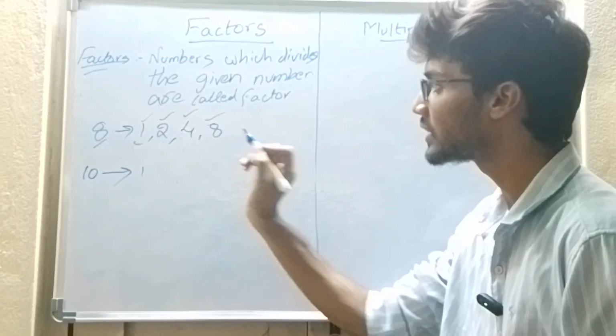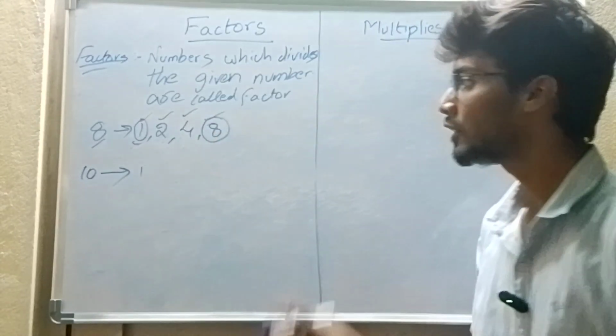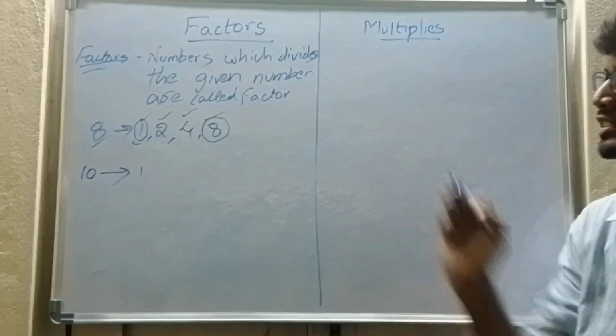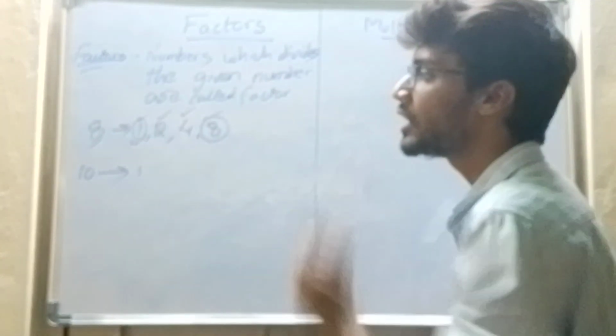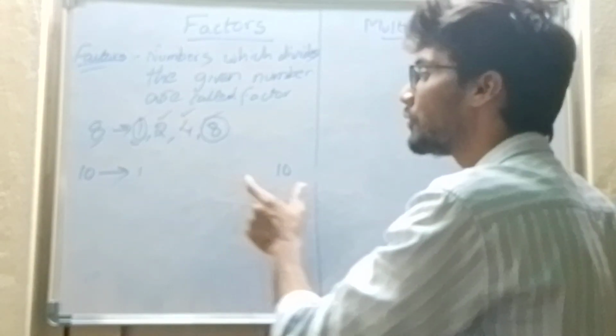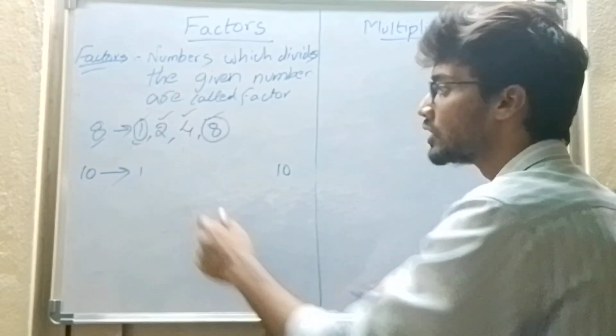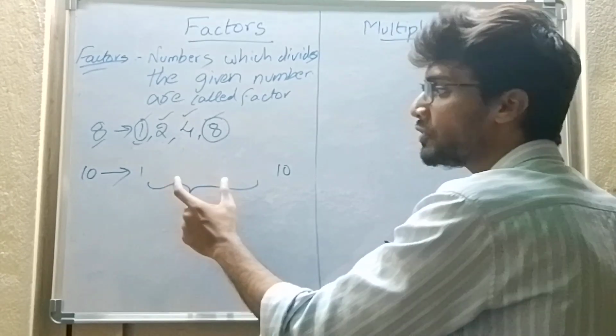So keep in mind that 1 and the number itself are definitely factors, because those numbers definitely divide that number. If I take 10 here, 1 and 10 definitely divide 10. So what are the numbers that come in between 1 and 10? We will check.